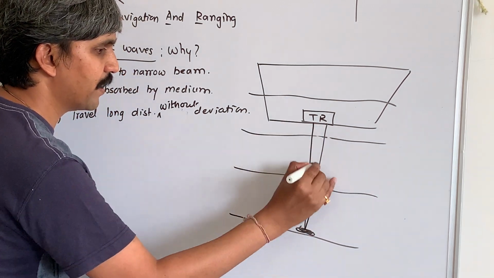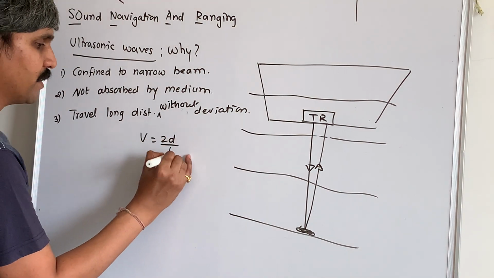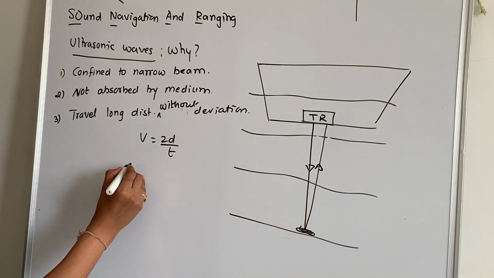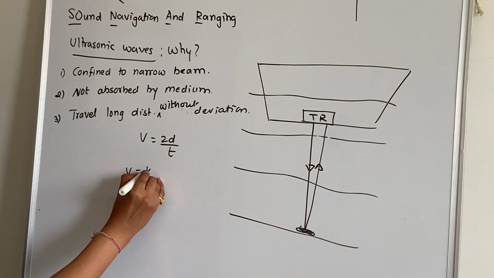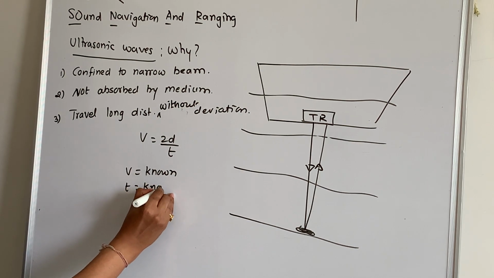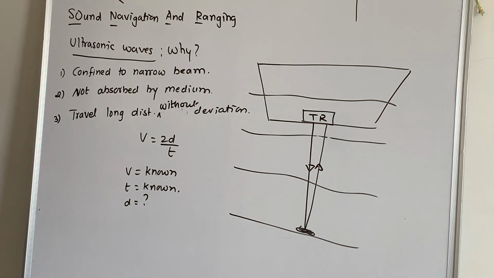They get reflected back over here. So you have V is equal to 2D upon T. That is the formula. V is known to you, T is also known, and D will be the question mark. So you can determine the depth of that sea or obstacle.